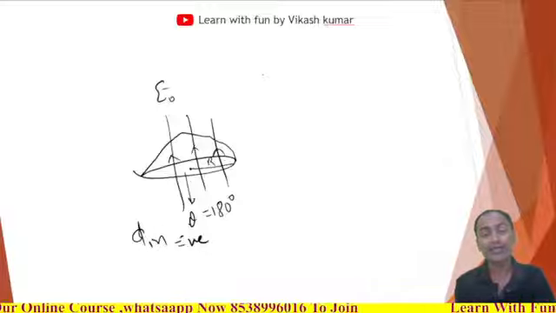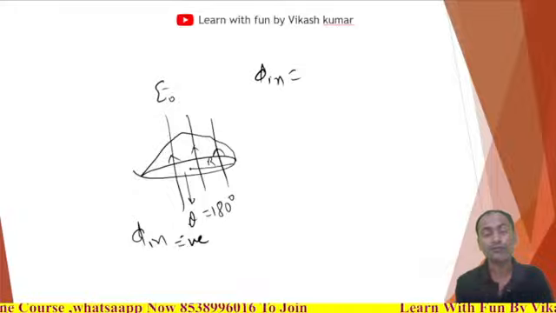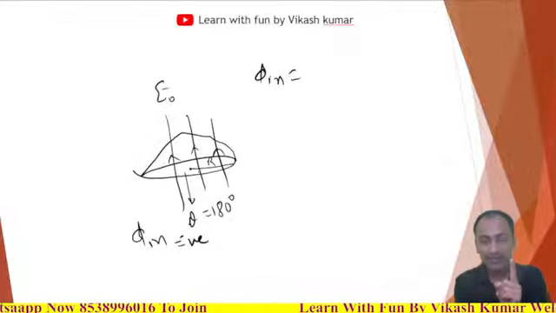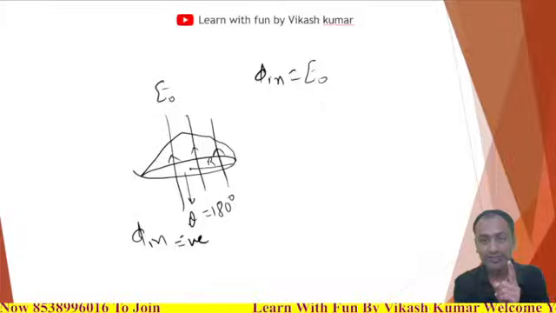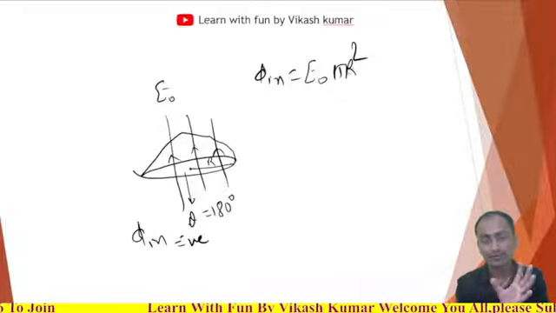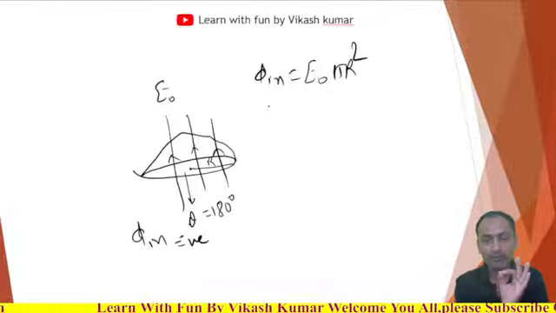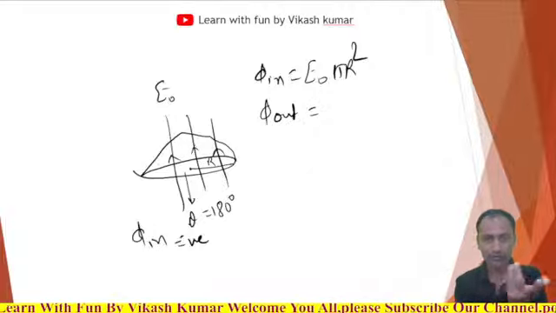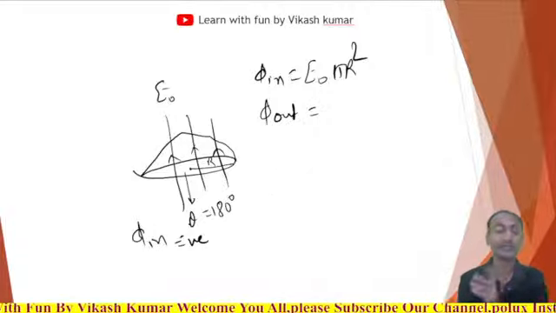Then the flux which is going inside, how much will it be? This can be written as E naught into area. The area of the circle is pi r square. Super. And the flux going out, how much? We don't know how to calculate it; for calculating it we need integration.